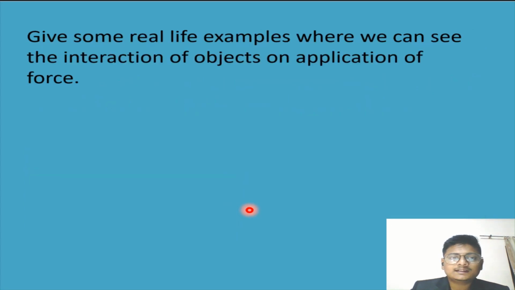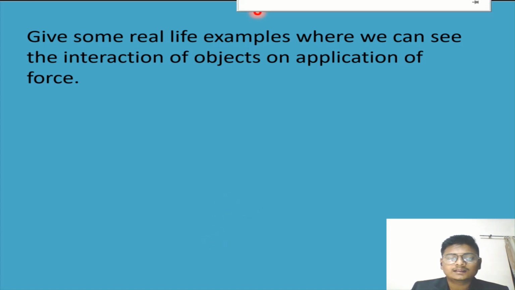Now there is a question for you all. You have to give the answer in the comment box. The question is, give some real life examples where we can see the interaction of objects on application of force. Let me give you one example: we can see a person pulling water from a well through a bucket.